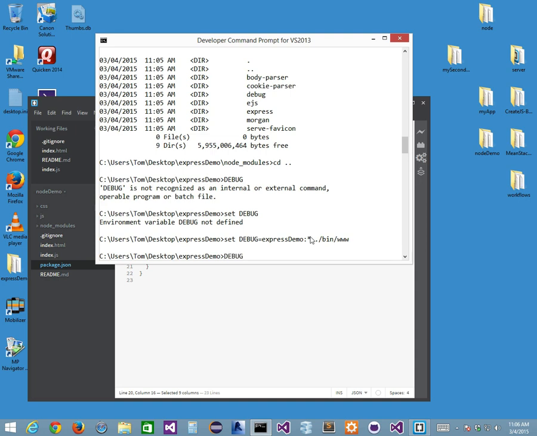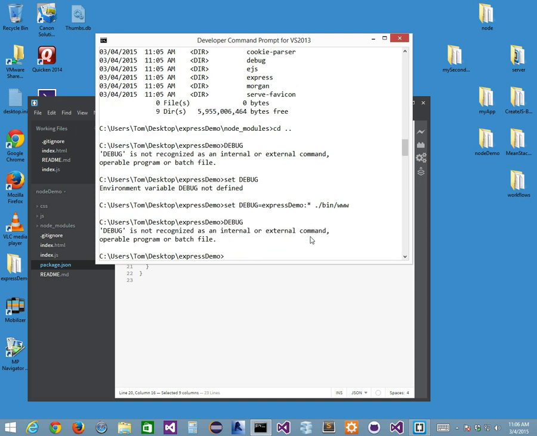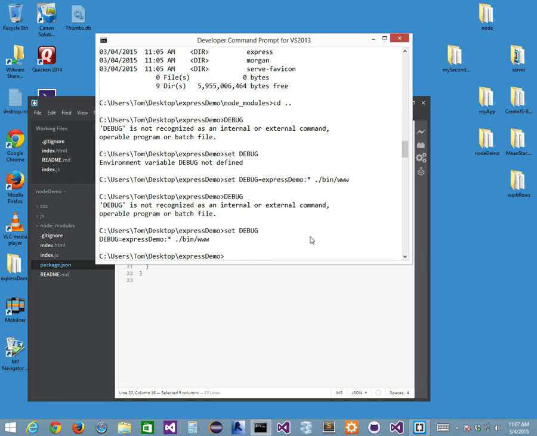If I type set debug, it tells me what my debug is. I can set my environment variable to debug when I do my debug command. So we need to use the set keyword for a couple things: set env for environment and set debug. I'll show you what this does later on.